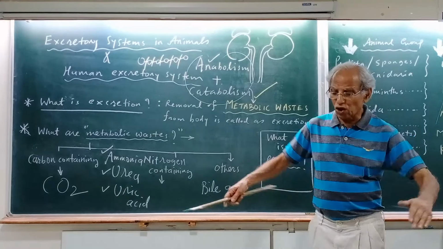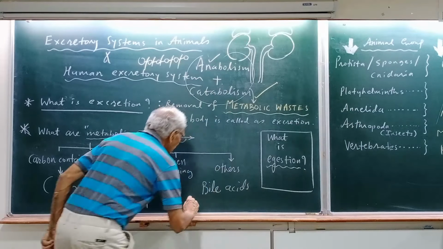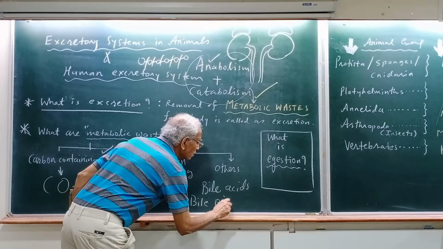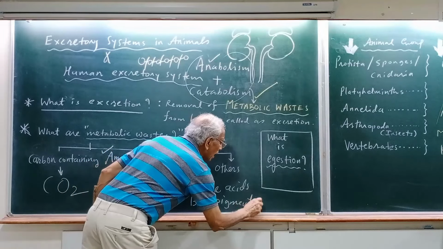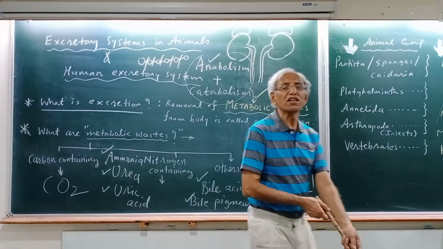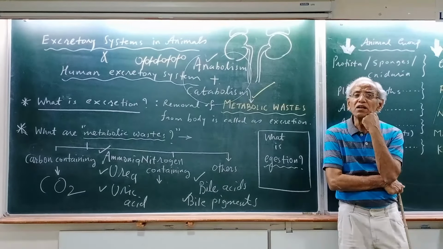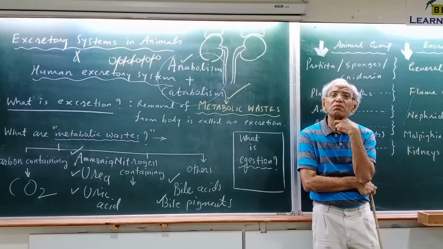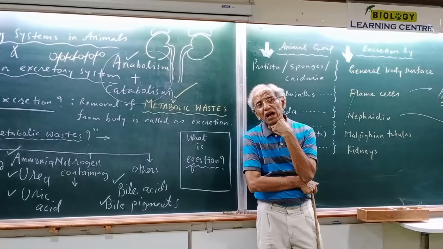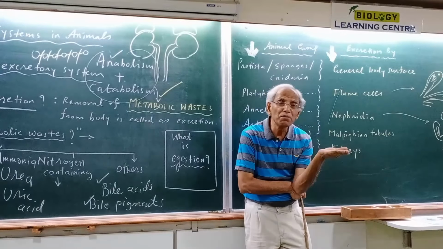Bile salts, bile acids, and bile pigments. I'll also write down bile pigments. Bile pigments and bile acids can be considered excretory waste, and they are produced by the liver. Interestingly, many of these compounds, the bile pigments particularly, are produced by the liver as a part of the destruction of hemoglobin.